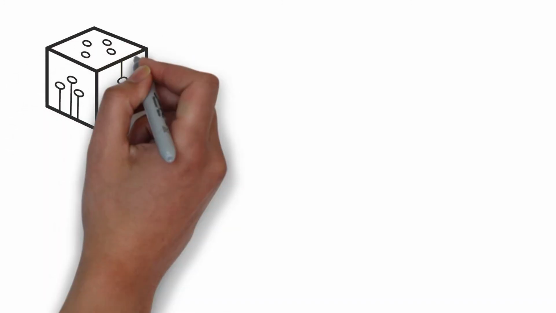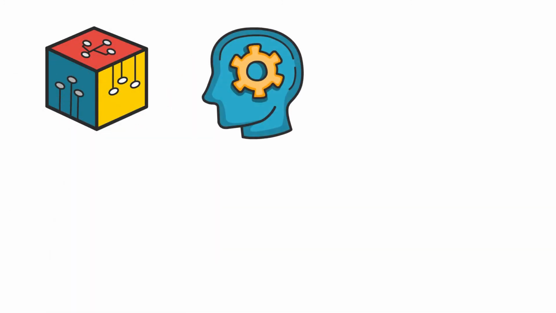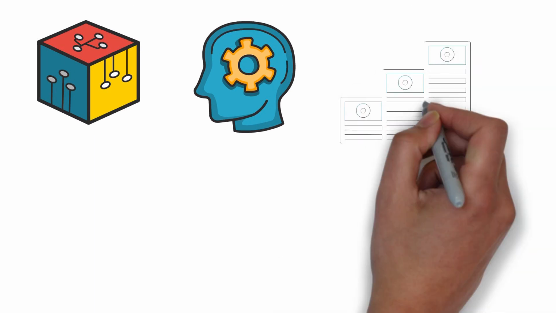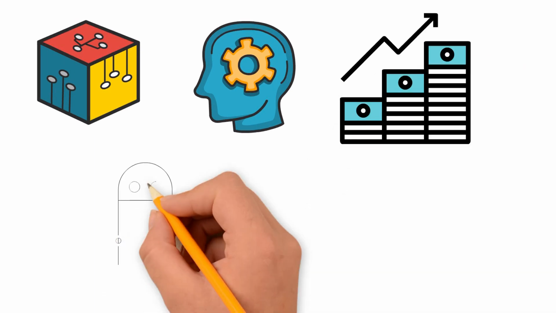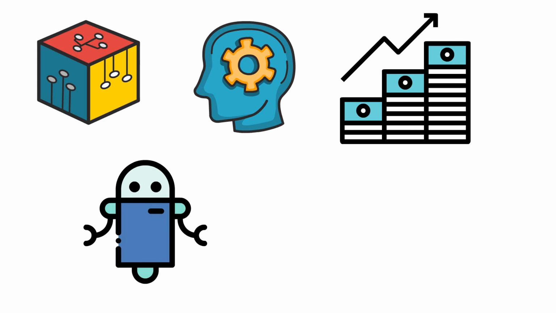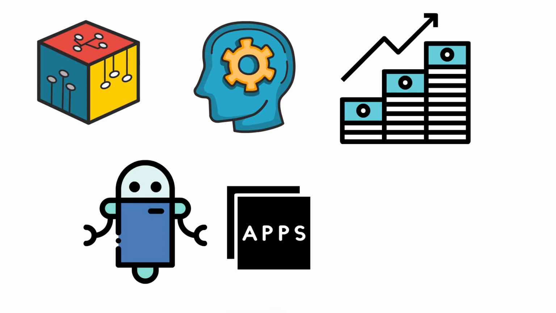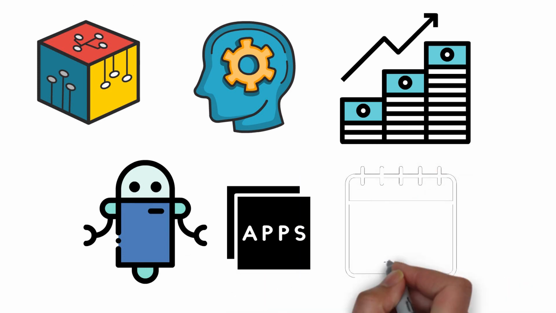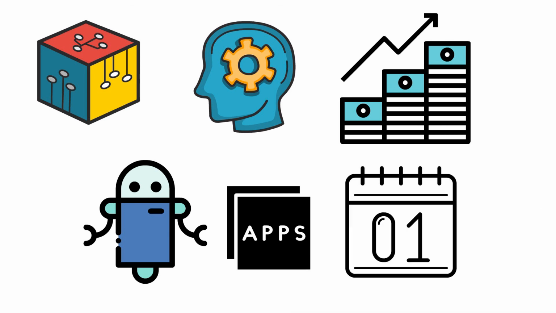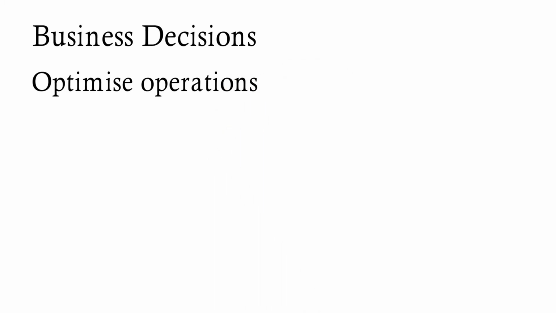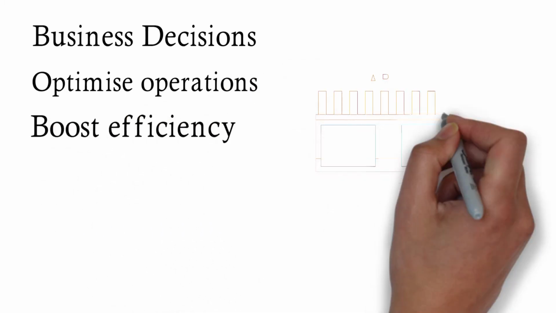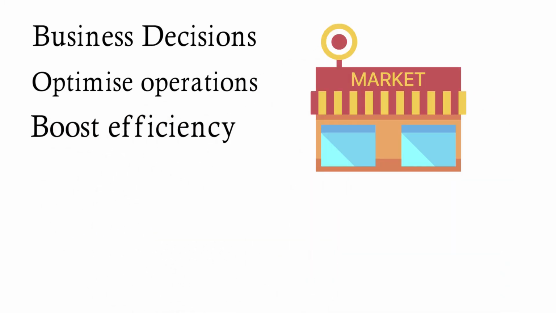It's incredible how machine learning and artificial intelligence have made our life easier. And with some AI and ML trends, we can expect even more technological advancement. We have looked at a variety of apps here, with machine learning being utilized in the real world to touch our daily life. It also allows us to make business decisions, optimize operations, and boost efficiency for sectors. That is how we stand in the market now.